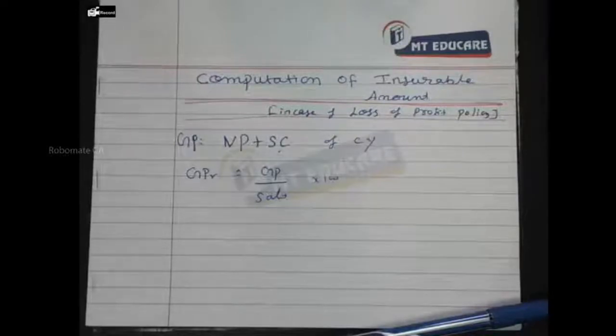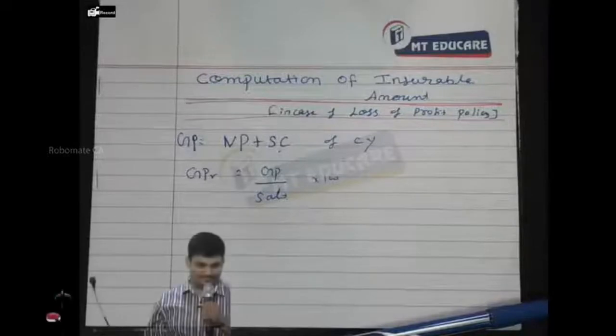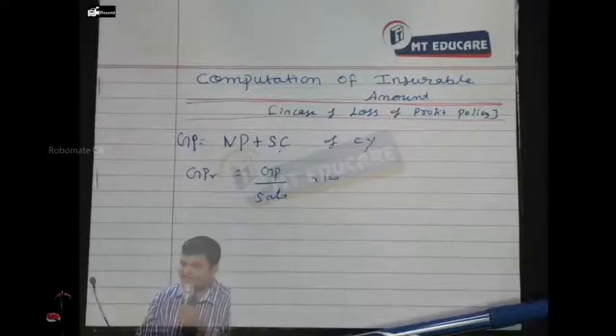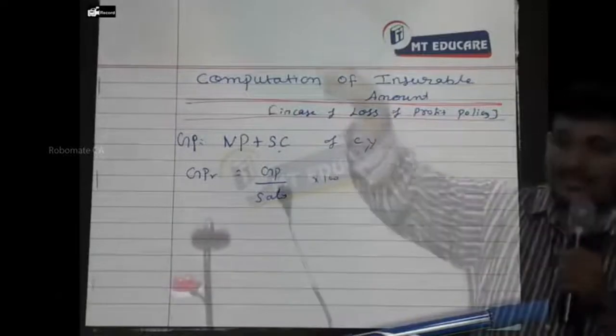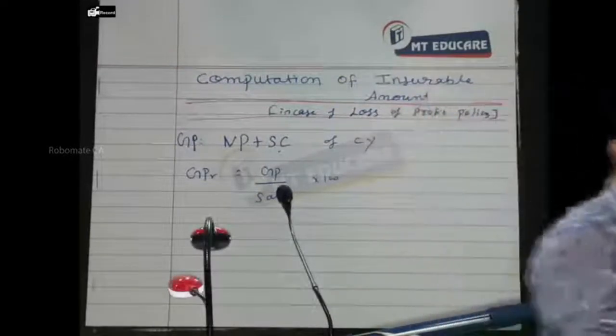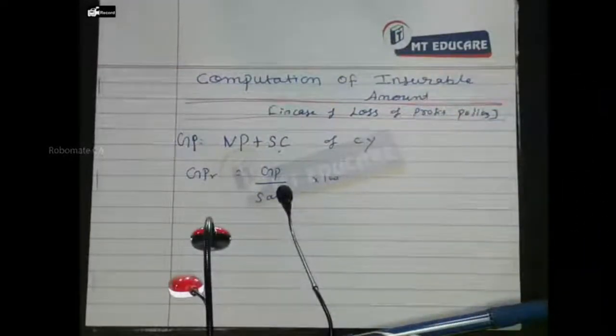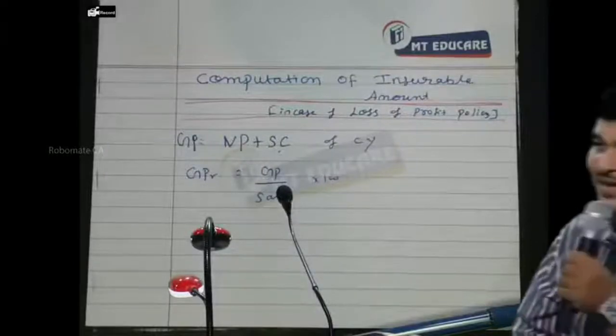After finding this, plus any increase in standing charges, because what you just computed is based only on the current year standing charges, correct? And usually we assume standing charges from one year to another remain the same.